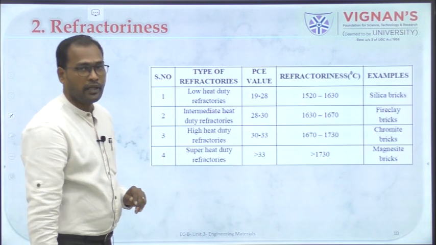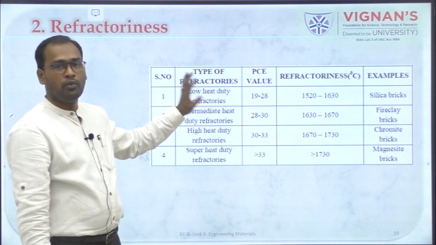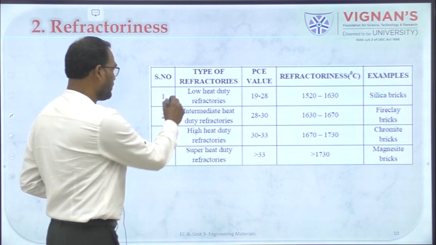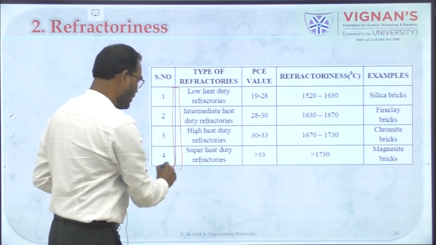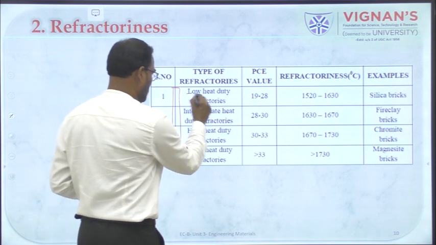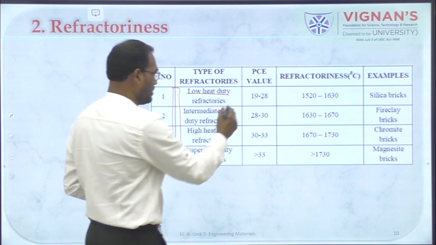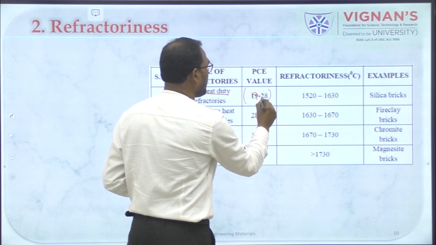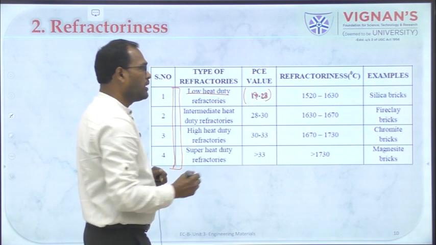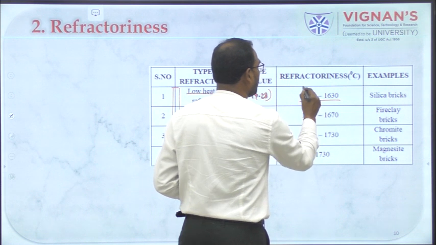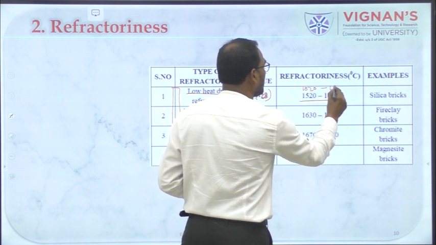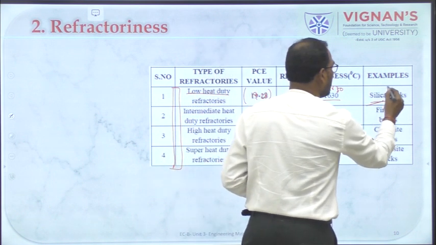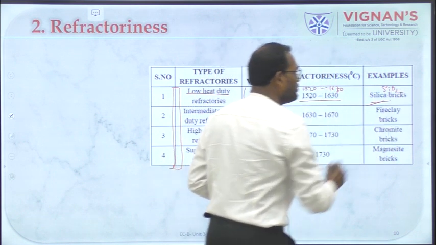Moving on to the next slide. Sorry for the poor resolution of this image. This classifies refractories into 4 different types. One is low heat duty, which has a pyrometric cone equivalence from 19 to 28 and a temperature range of 1520 to 1630. Usually silica bricks are used. Silica bricks are made of SiO2.